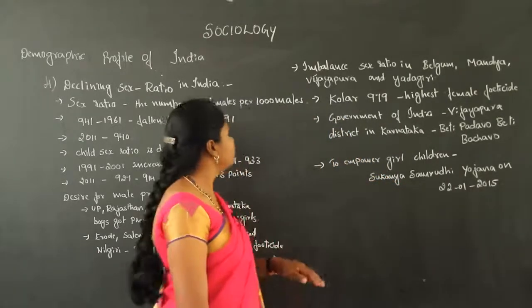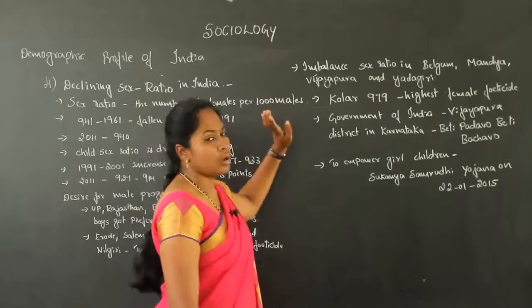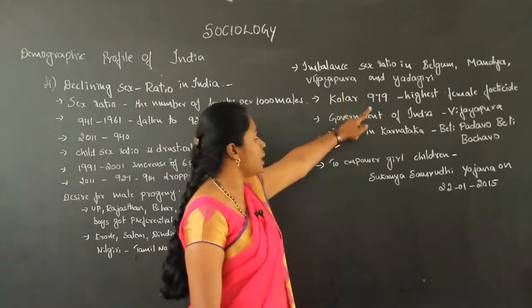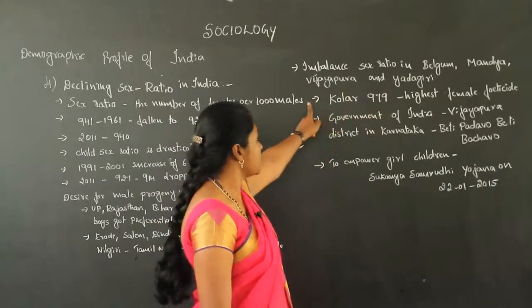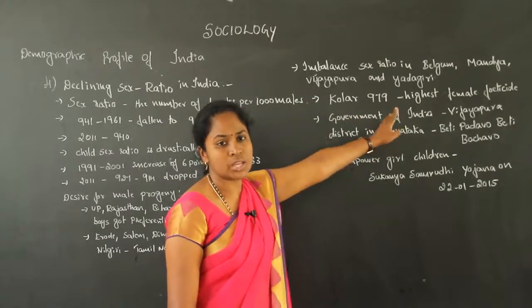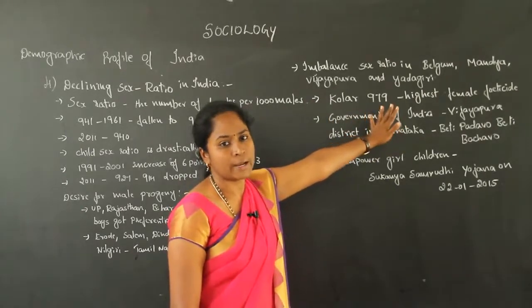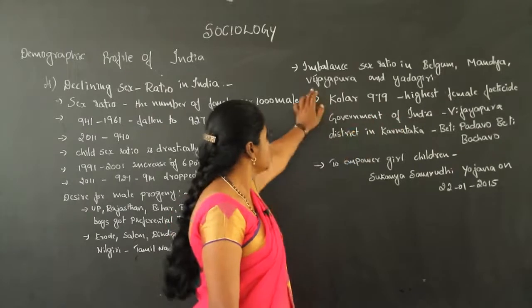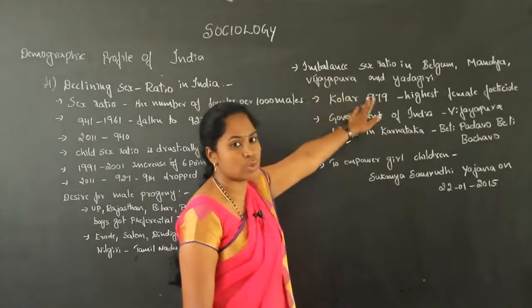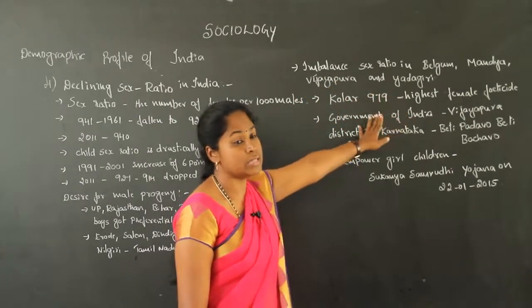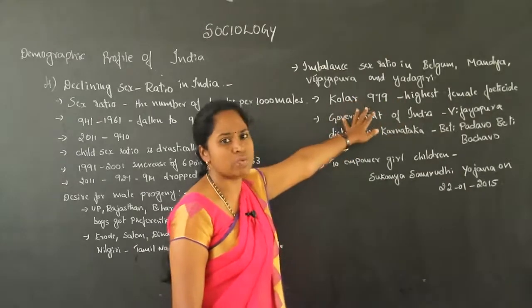Then there is the imbalance in sex ratio in Belgaum, Mandya, Vijaypur and Yadgiri. These are the districts of Karnataka, where we could find the child sex ratio imbalance, especially in these, which are the major ones we are talking about.